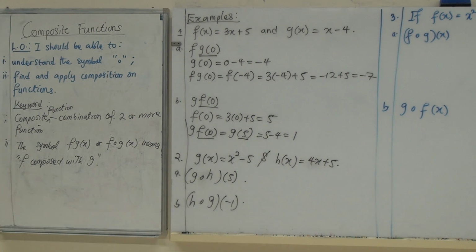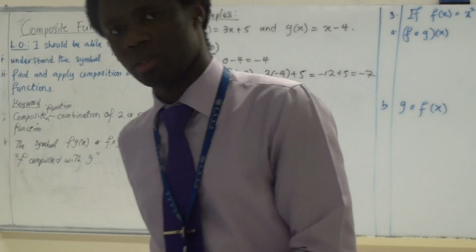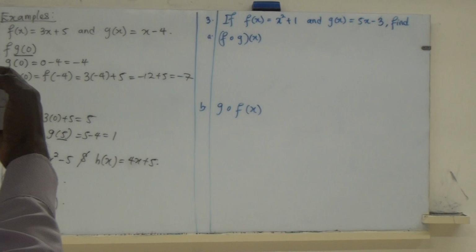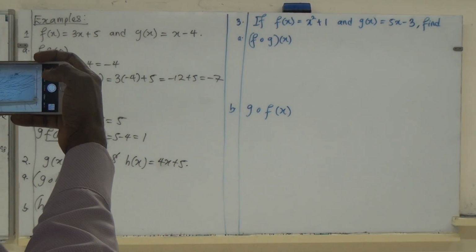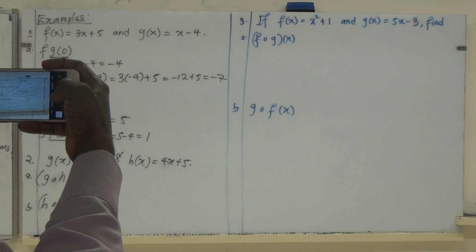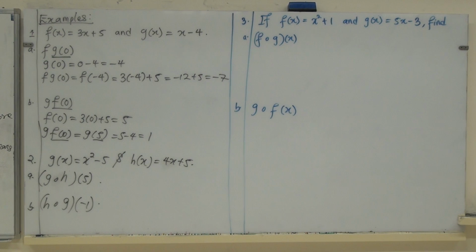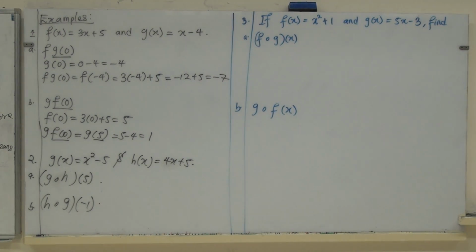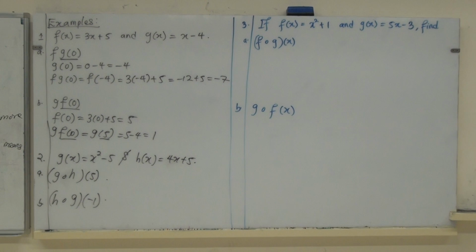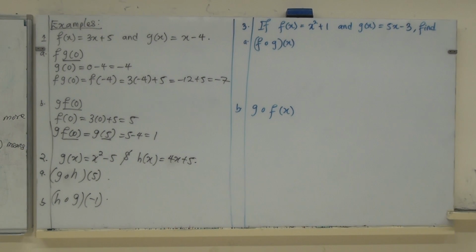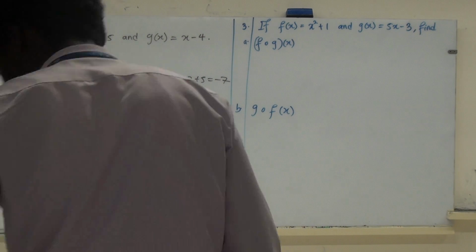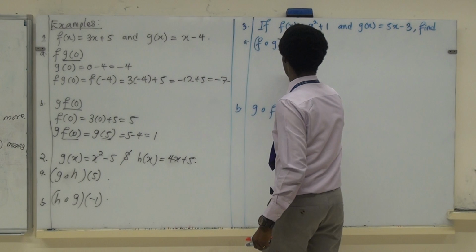Wait, so you're wrong. Okay. Are you done? Anybody? Yes, I'm done. Wait. Don't put it that way. Put it this way.